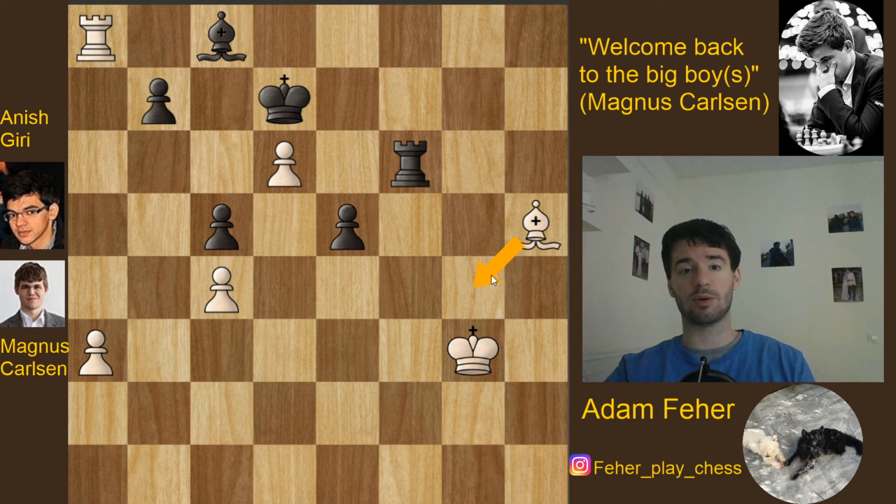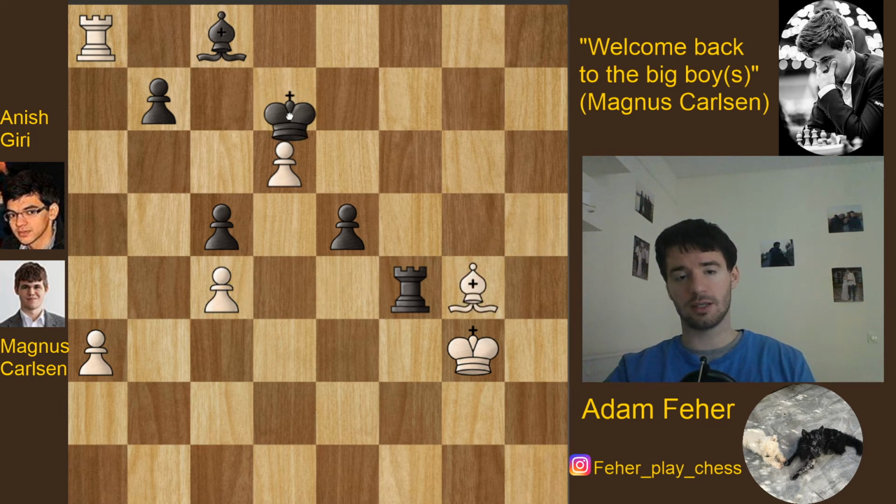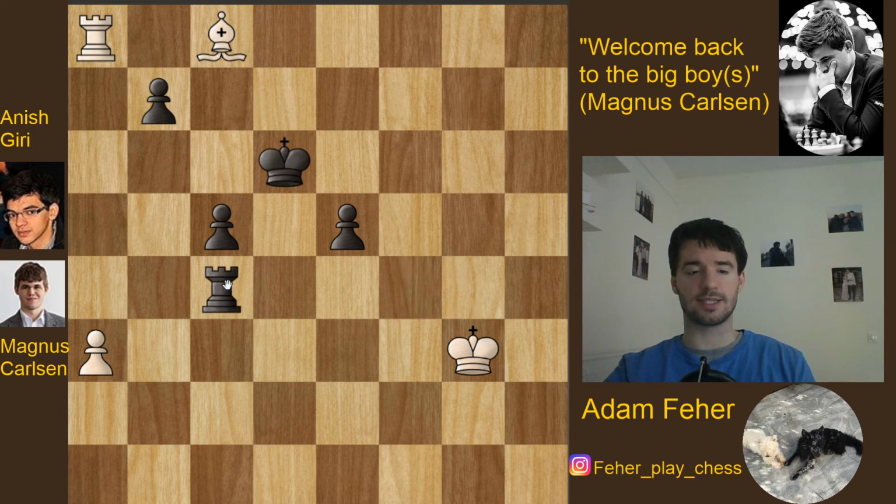However, I want to remind you this is a blitz game, so still it goes on, and actually there are quite some twists still left. So now rook f4 played by Giri, trying to eliminate as many pawns as possible. So bishop g4 check, the pawn takes on d6, and after bishop c8, rook takes c4.